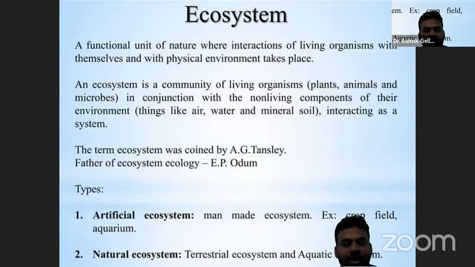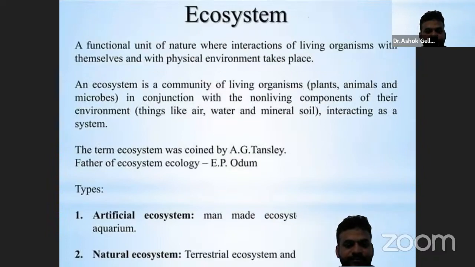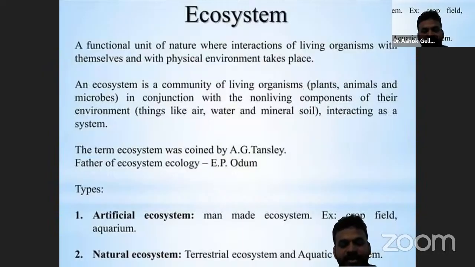There are two types of ecosystems: artificial ecosystem, the man-made ecosystem, and natural ecosystem. The artificial ecosystem is a man-made ecosystem, for example, agricultural fields.